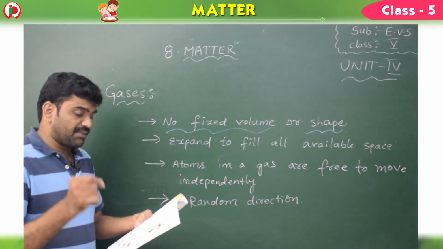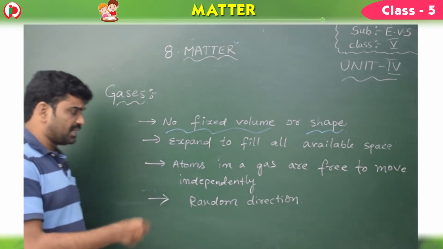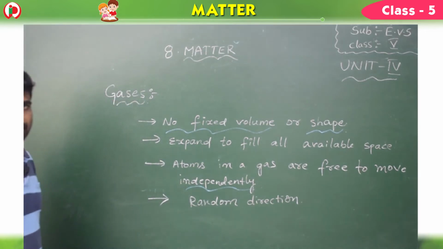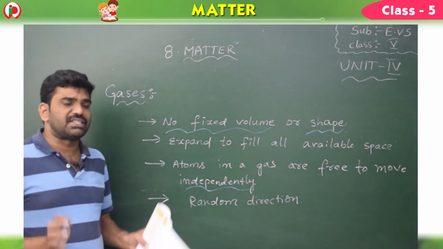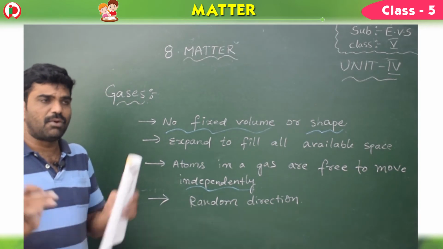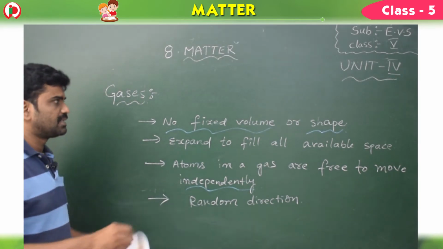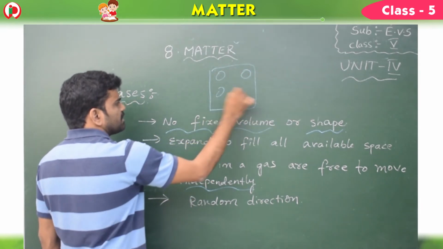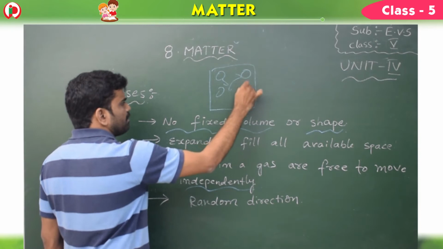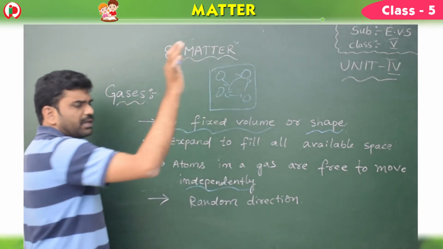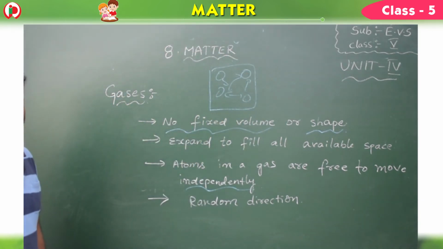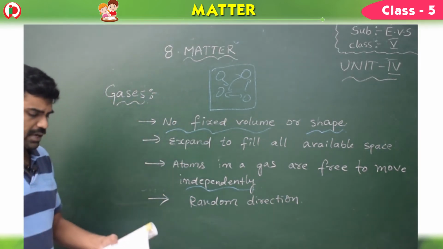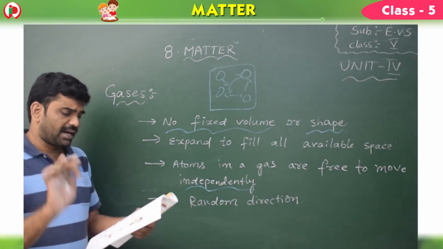Atoms in a gas are free to move independently from each other. They won't stick to each other. In gases, the molecules are very free and the space is also large when compared to solids and liquids. They move in a random direction. Random means there is no particular direction.